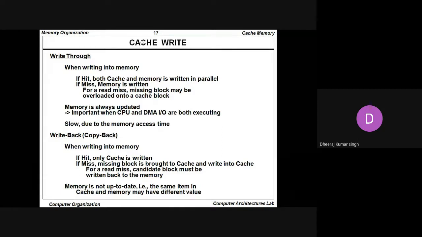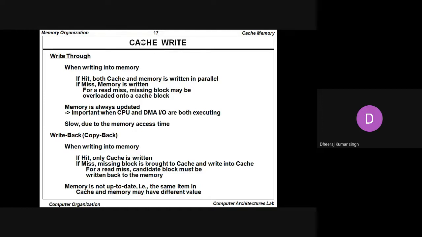Slow due to memory access time. We are saying here that for a read miss, the missing block may be overloaded onto a cache block. Memory is always updated, important when CPU and DMA IO are both executing. It is slow due to the memory access time.